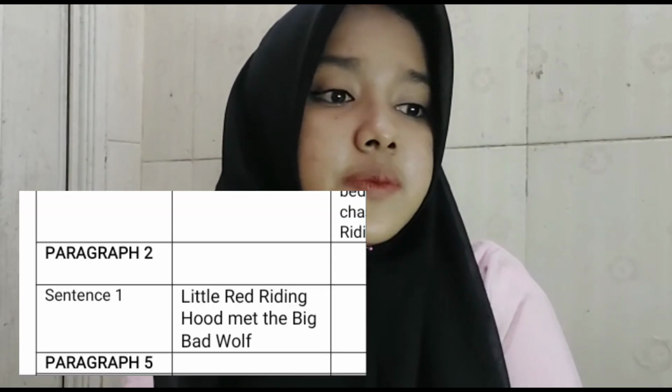Next is paragraph 2, just sentence 1: "The Little Red Riding Hood met the big wolf," because it had a subject, a person. That's why it's a simple sentence.